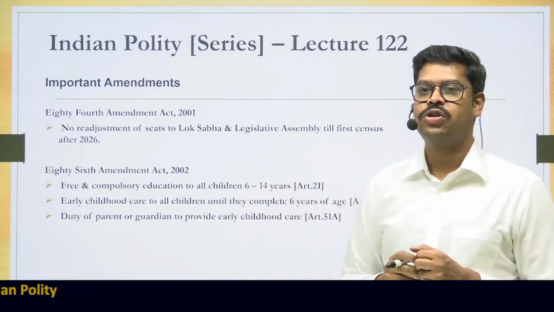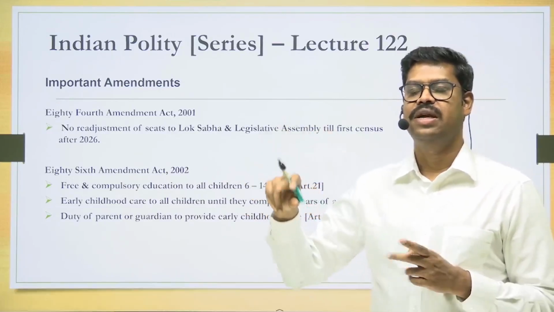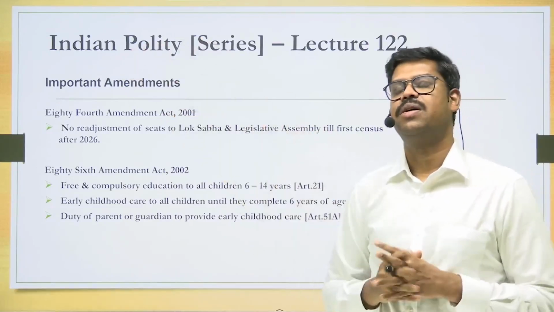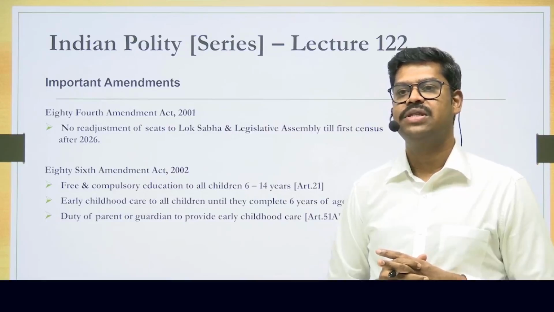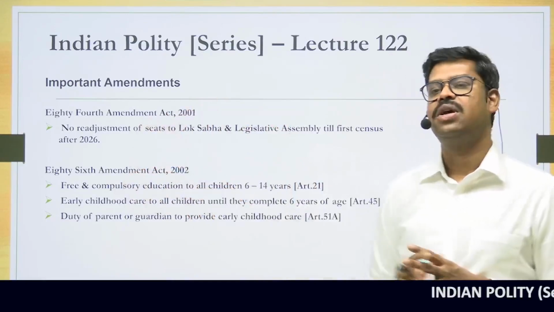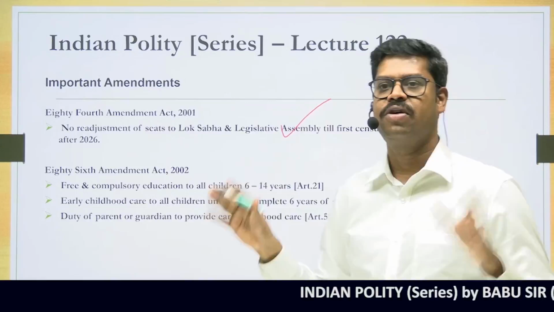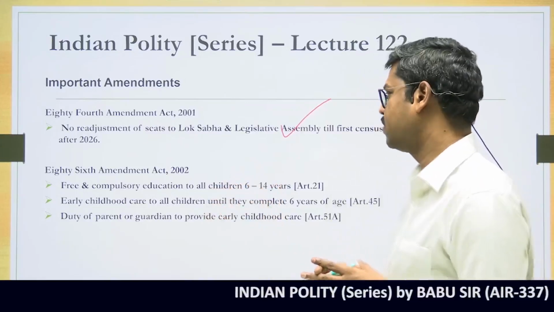The 84th Constitutional Amendment Act in the year 2001 made an amendment to the same provision and extended this 1971 census till the year 2026, or till the first census that is published after the year 2026. So in both the cases, they froze the number of seats based on the 1971 census.